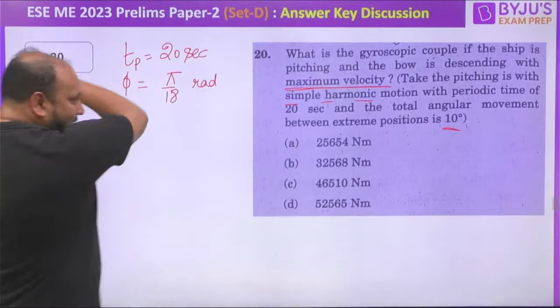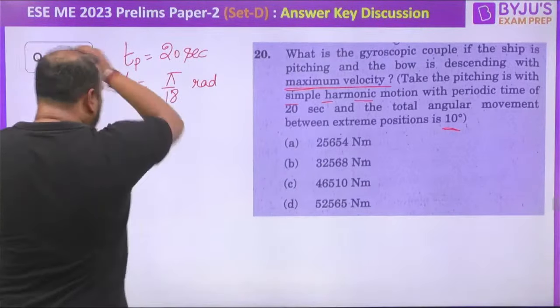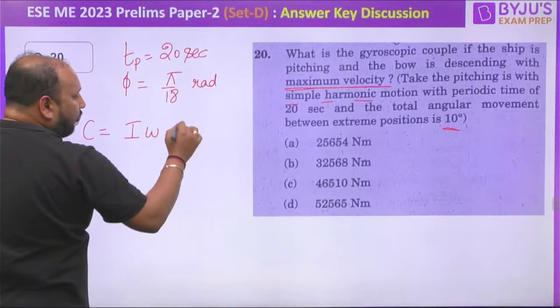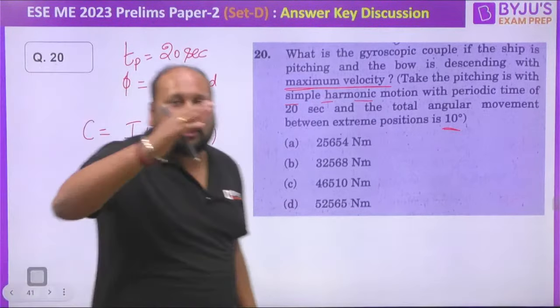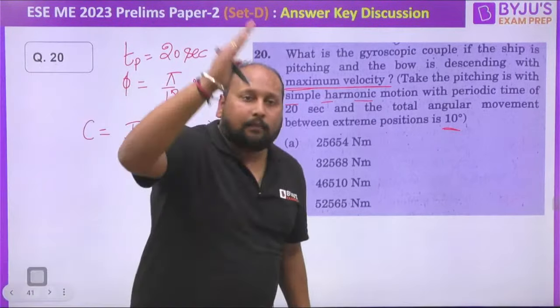So now we can directly say what is your gyroscopic couple? That is I into omega into phi into omega 1. If you remember, हमने पढ़ा था pitching में we are having the simple harmonic motion, उसका maximum velocity निकालते हैं, right? So phi into its magnitude.